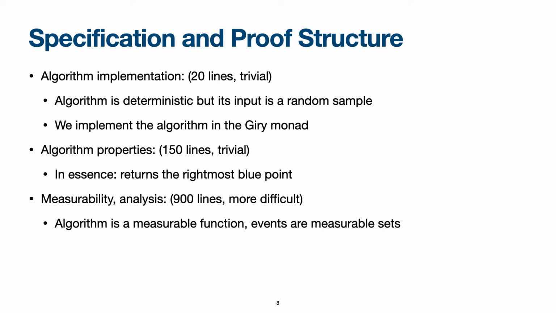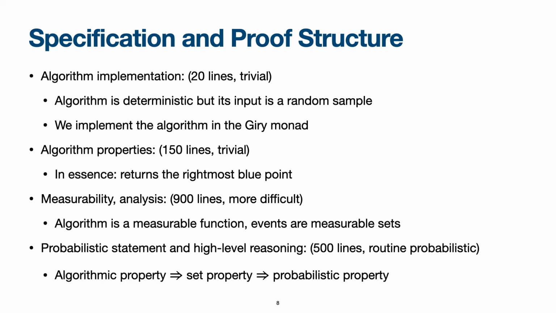Finally, all of the measurability analysis results that would usually not appear in a textbook proof correspond to another 500 lines, and they are actually more difficult. Some of them are really non-trivial, and that includes proving that the algorithm is a measurable function, that the events are measurable sets, but also proving that some of the things that are glossed over in proofs, such as the fact that there exist some specific points on the real line, actually hold.